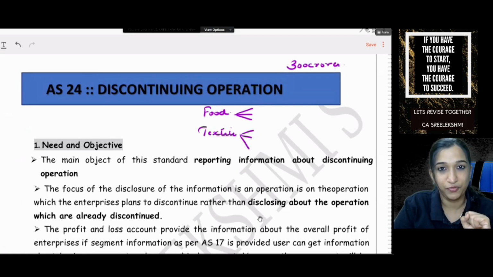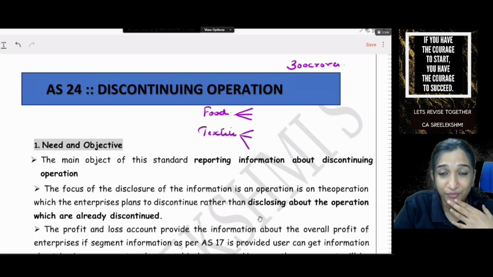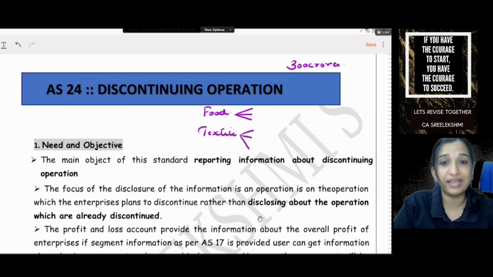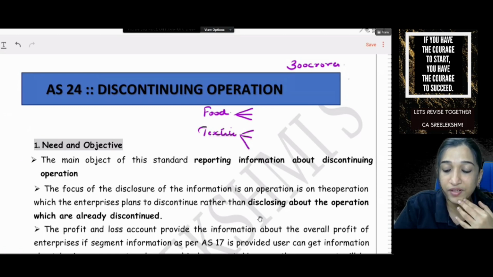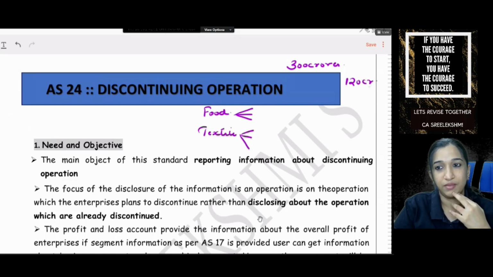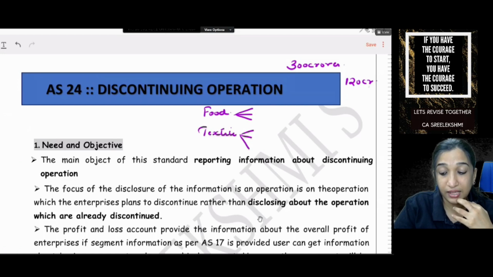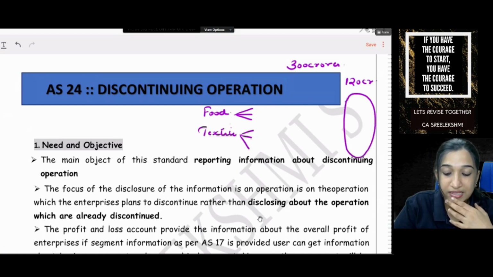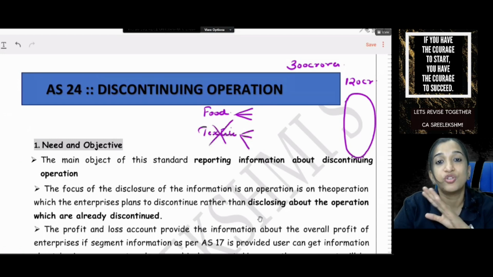Okay, fine. Now, I'm the shareholder of this company, and in the first year, 300 crores is the profit from this business. I'm so happy, I'm excited because my company is doing really well. But what happens in the next year? Next year the profit has reduced to 120 crores. It's really a matter of concern, and I have read in the notes to accounts that this textile division has stopped.